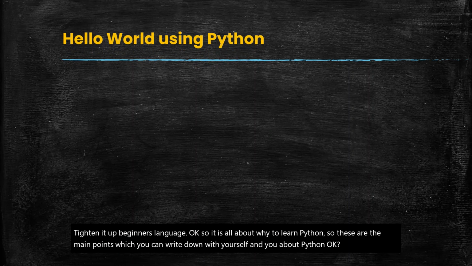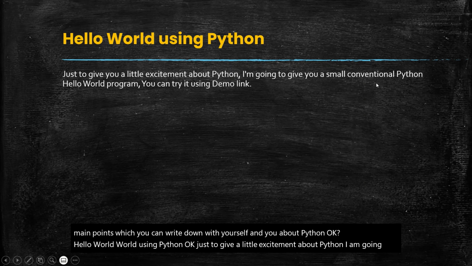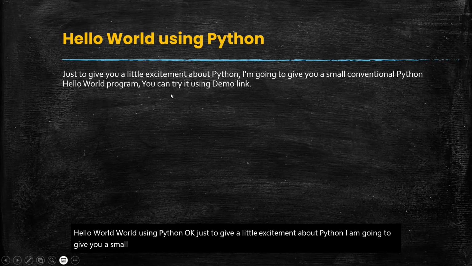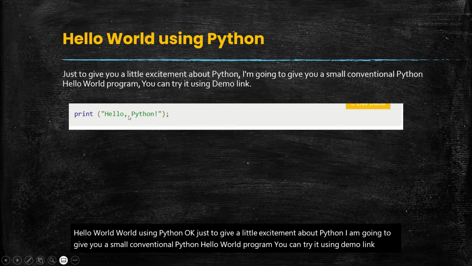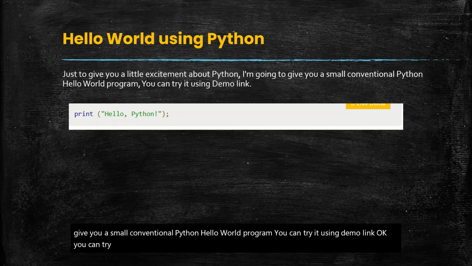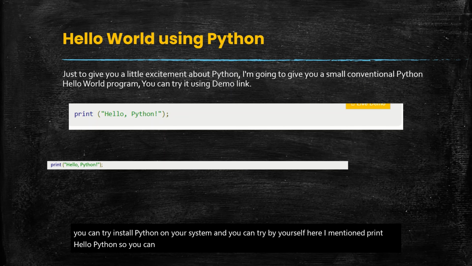So, hello world using Python. Just to give a little excitement about Python, I am going to give you a small conventional Python hello world program. You can try it using the demo link. You can install Python on your system and try it by yourself. Here I mentioned print hello Python, so I can also write it for you.